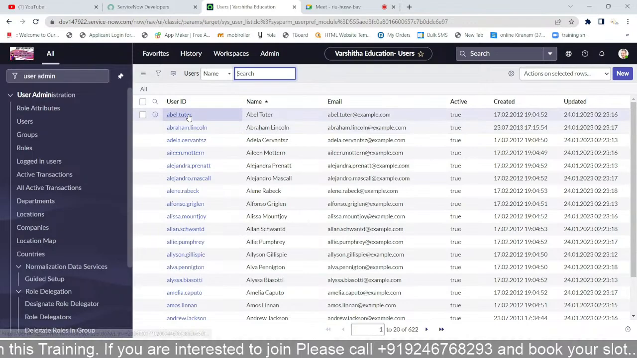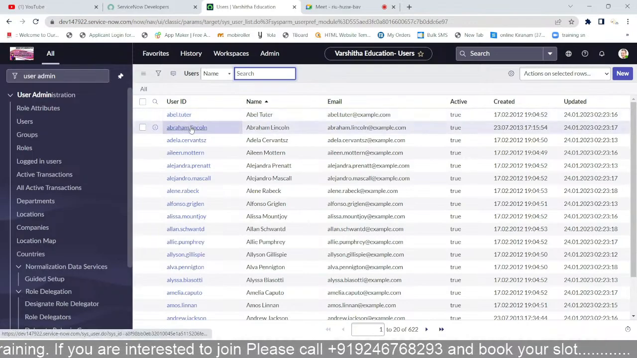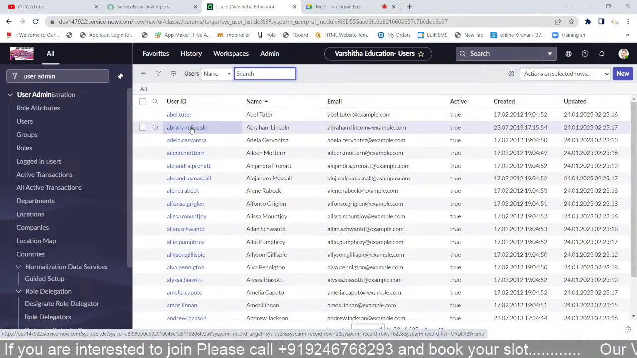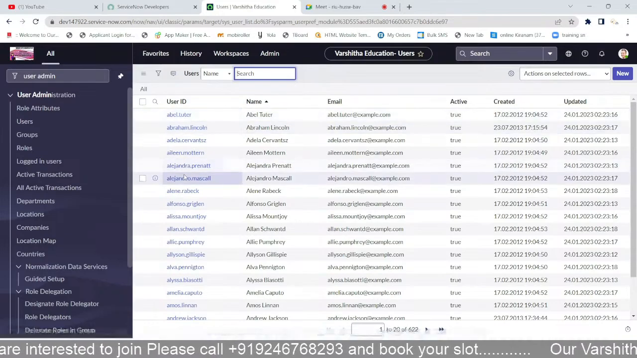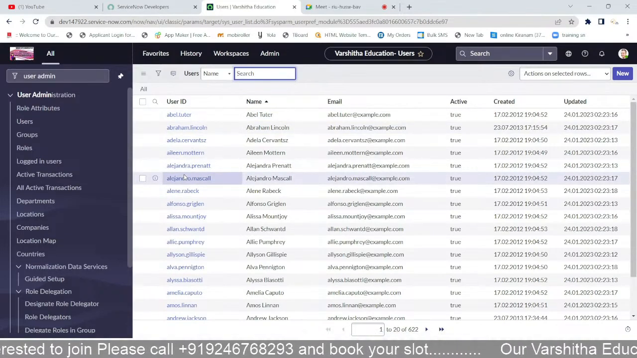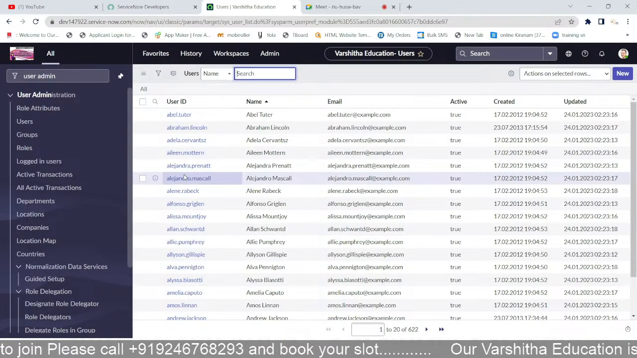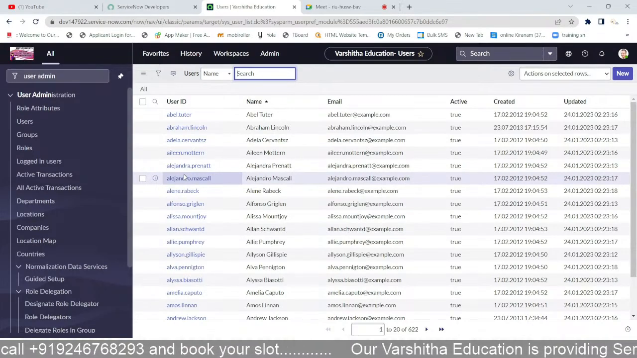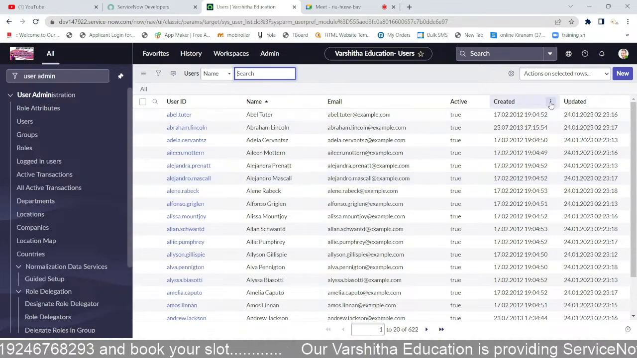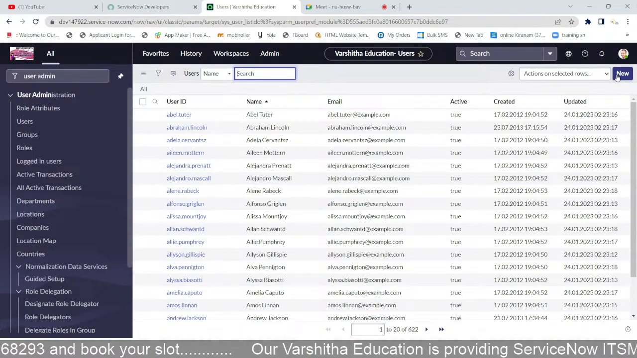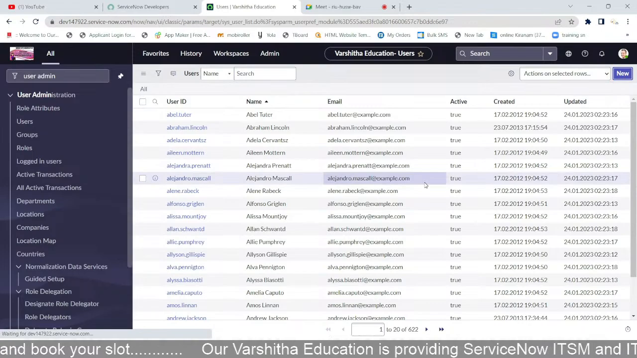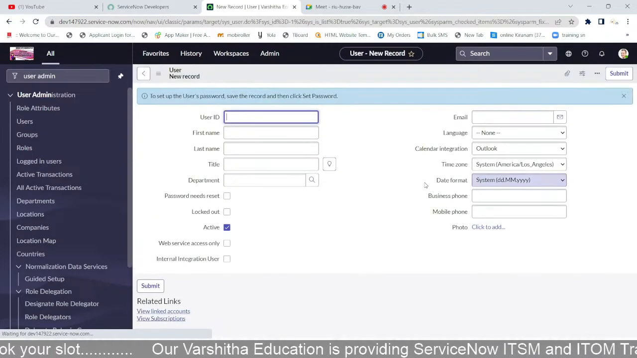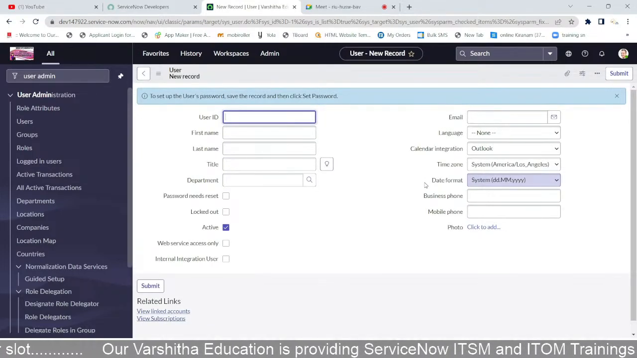Every instance has them. Abraham Lincoln is also in every instance, repeated because it is demo data. Right, now I want to create my user, one person as a user. How? Simply click on new, and then the user form will appear like this.